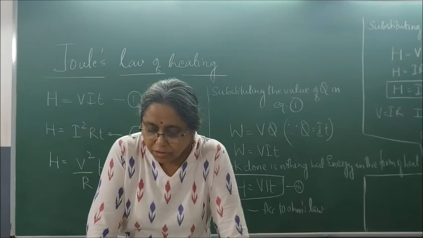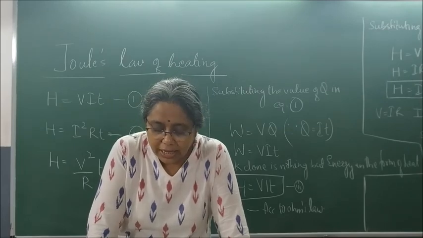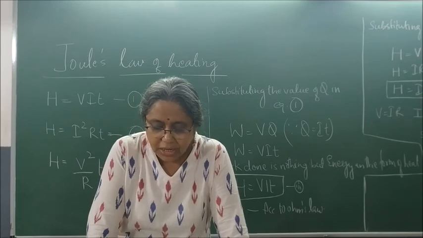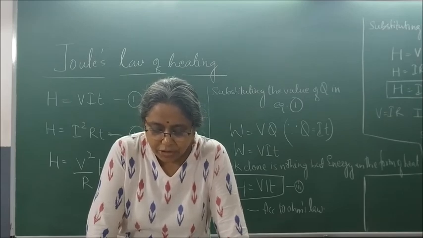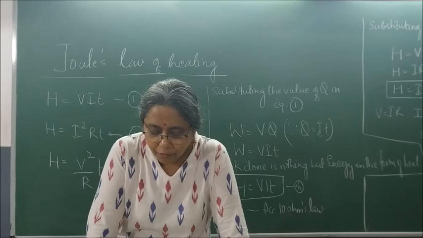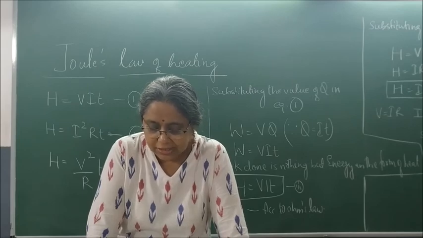So when you talk about Joule's law of heating, you say heat produced in a resistor is directly proportional to the square of current, directly proportional to the resistance for a given circuit, and directly proportional to the time for which the current flows through the resistor.